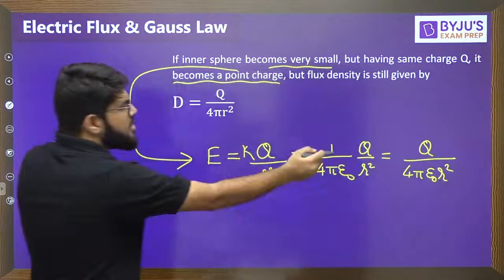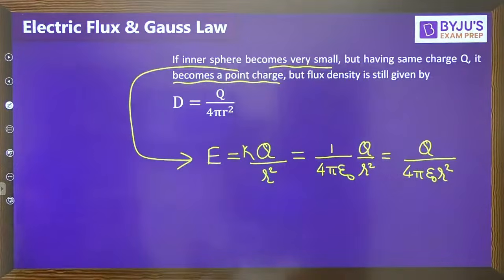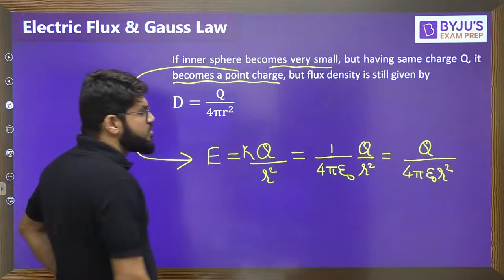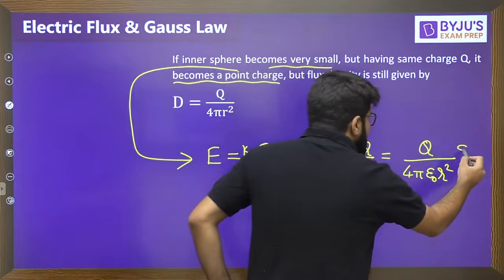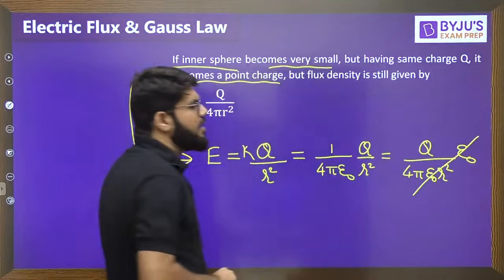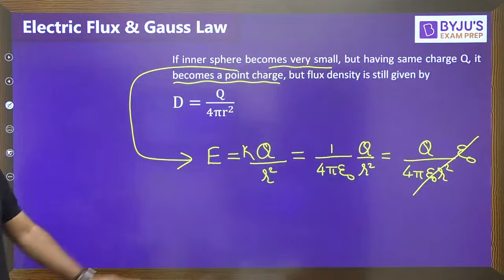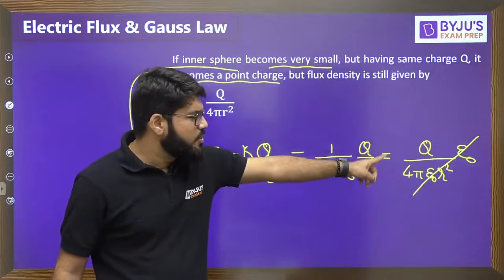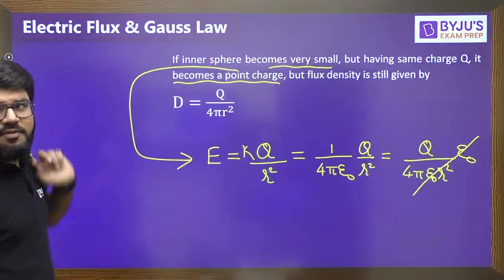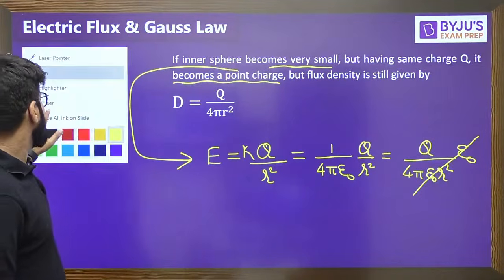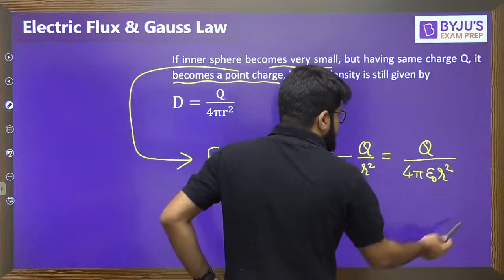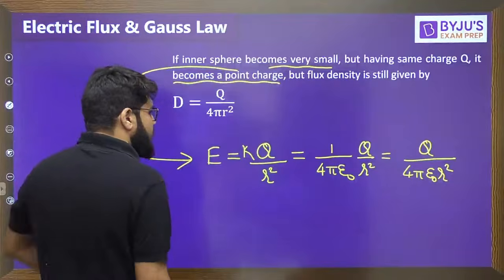Now what is the relation between the flux density and the electric field intensity? It is very clear that if you just multiply this by epsilon, the epsilon will get cancelled, and you get q upon 4 pi r square, which is the flux density formula.